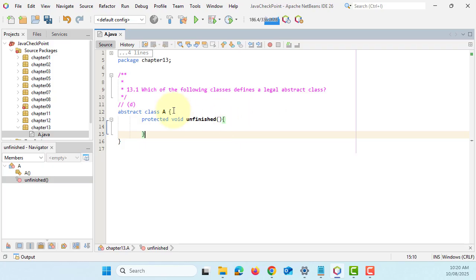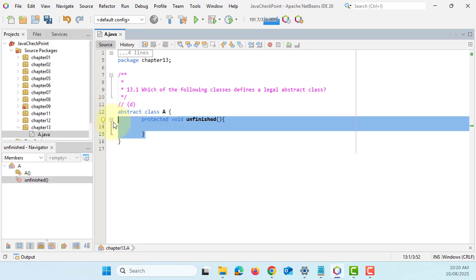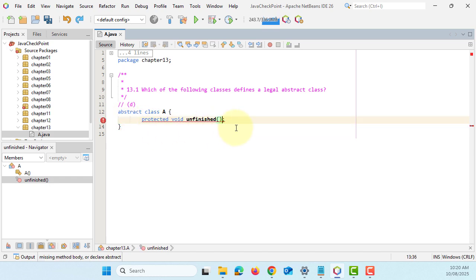An abstract class can have normal methods, non-abstract methods. Or if we want to have no implementation for this method called unfinished, then it's supposed to be declared as an abstract method. Okay, you can have a protected abstract void unfinished. That's okay. So if you don't want to have any implementation for your methods, then you have to